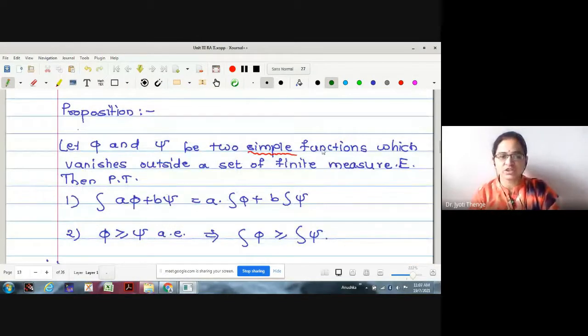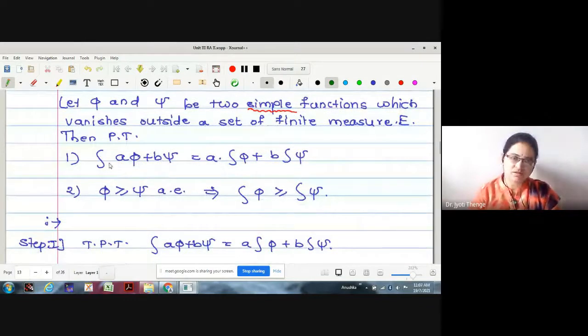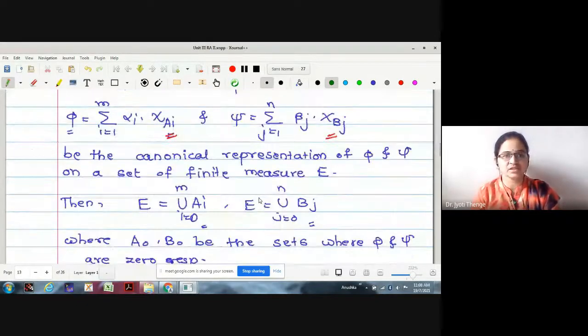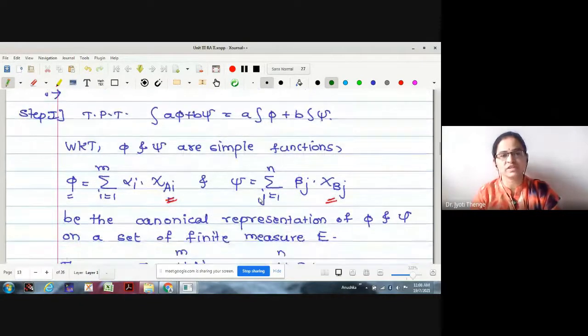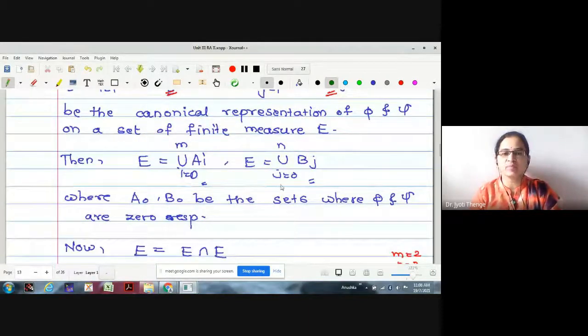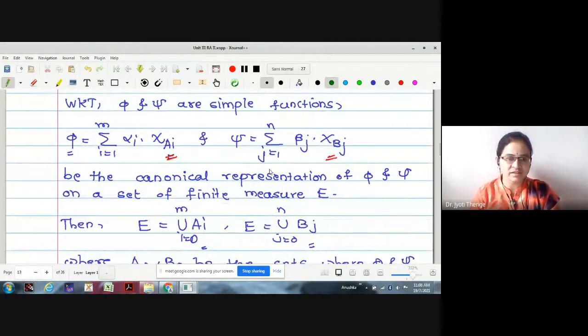Then, this proposition tells us about the operations of the simple functions and their integration. Therefore, the proposition states that integration of aφ plus bψ is a integration φ plus b integration ψ. Second point says that whenever φ is greater or equal to ψ almost everywhere, then integration φ is greater or equal to integration ψ. To give the proof of this, we have written φ and ψ to be the simple functions in terms of canonical representation, and if we want to take the linear combination of these two canonical representations, we have made the parameters and the corresponding underlying sets to be the same.